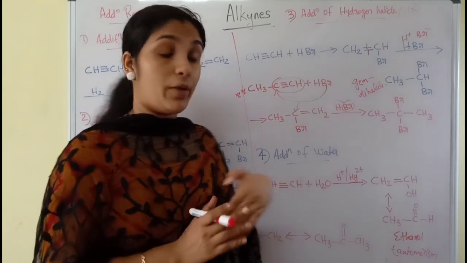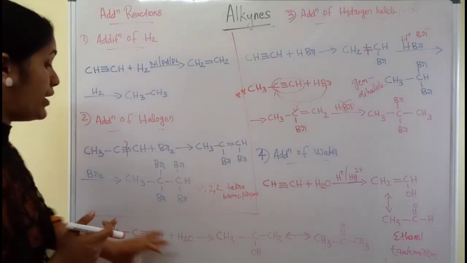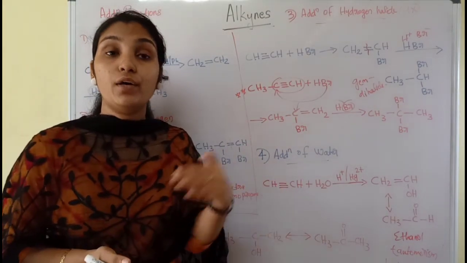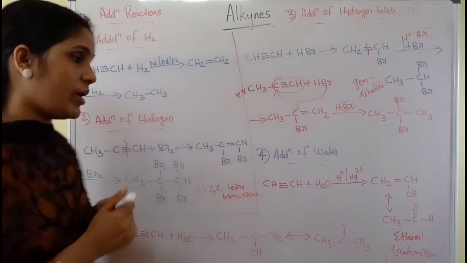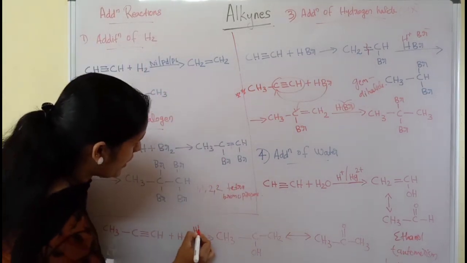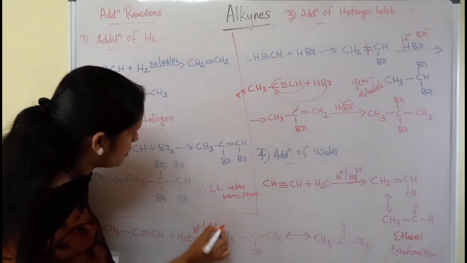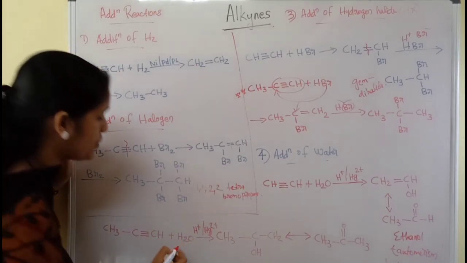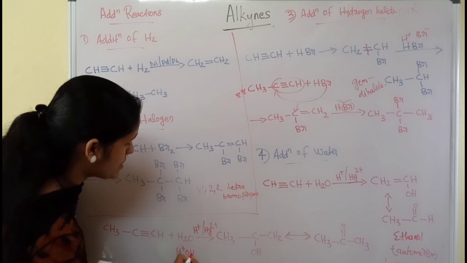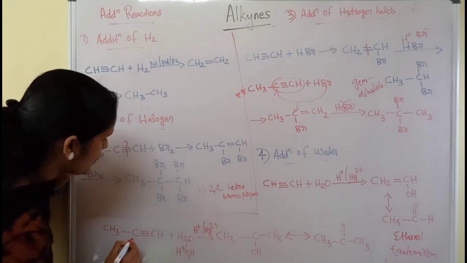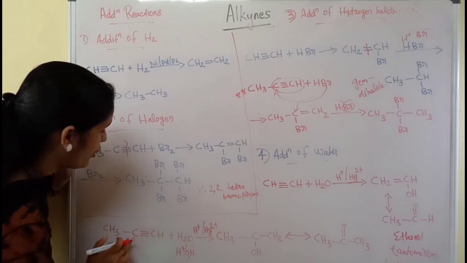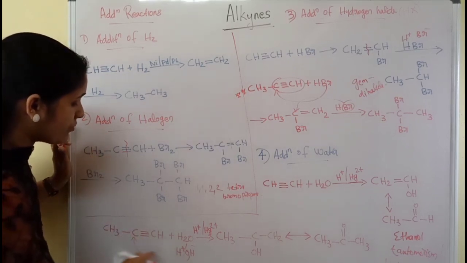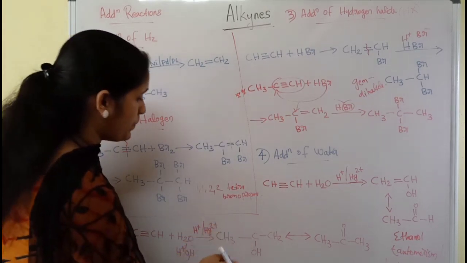I think you have already learned it from the previous organic chapter, but just to recall the knowledge. In the same way, if propyne undergoes reaction with water: propyne is an unsymmetrical alkyne, so it undergoes addition reaction with water in presence of acid and mercuric sulfate, Hg2 plus, and the addition will be according to Markovnikov's rule. Water splits up into H plus and OH minus. So OH minus will come to the middle carbon because it has fewer hydrogens. Here no hydrogen, but the other carbon has one hydrogen. So the negative part will prefer this second carbon.